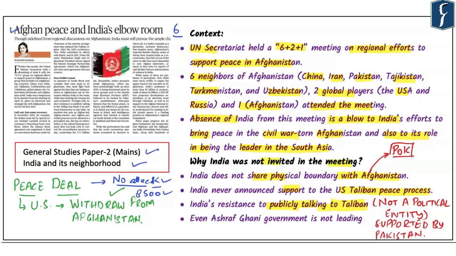And hence, this could also be one of the reasons why India was not invited in this meeting. Last important part is that even Ashraf Ghani government is not leading the process of this peace negotiation or deal. Now this topic becomes important for the simple reason that India has invested in democratic government of Ashraf Ghani.